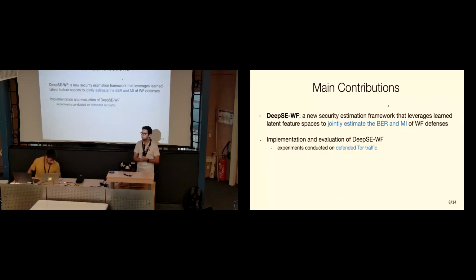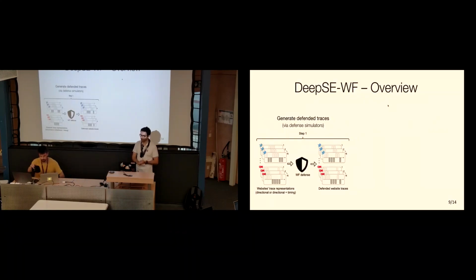So in this work, we propose DeepSE-WF, a new security estimation framework for website fingerprinting defenses, where we attempt to estimate the Bayes error and the mutual information of website fingerprinting defenses using these latent feature spaces, thus approximating the kind of features that current attacks are using to also evaluate our defenses. So we implement and evaluate DeepSE, and we run a lot of experiments on Tor traffic. An overview of our framework is as follows. We start by generating some defended traces on the Tor network.